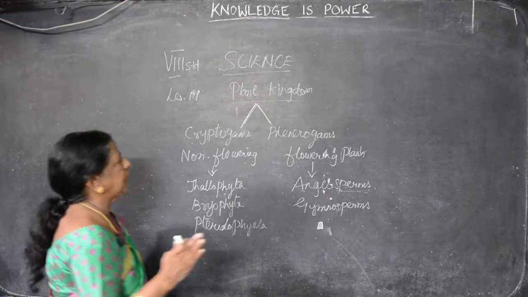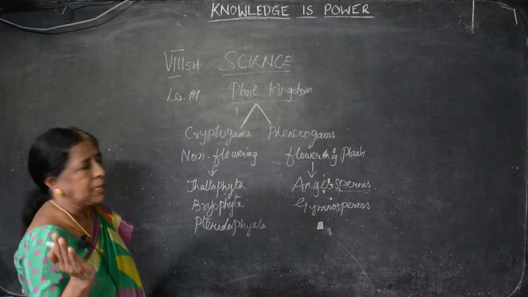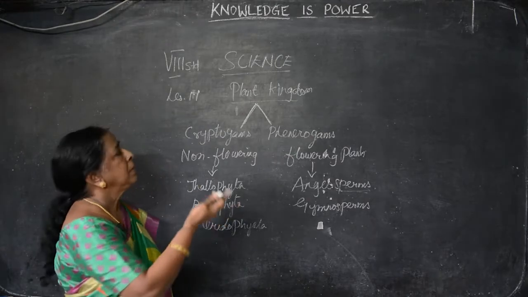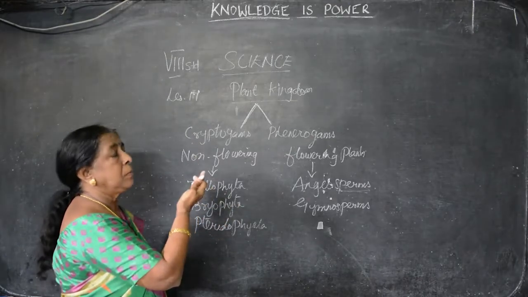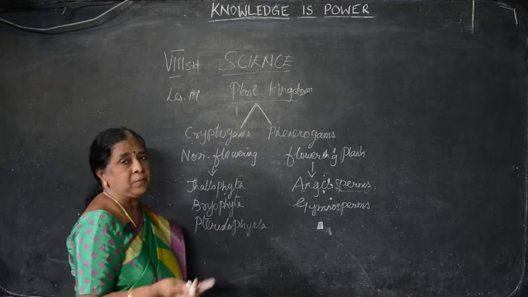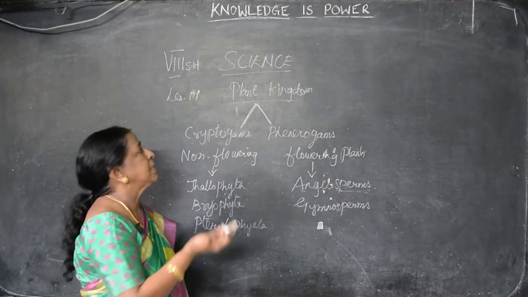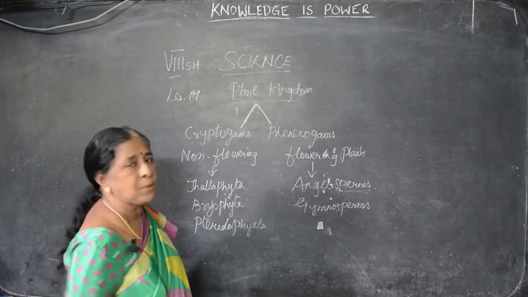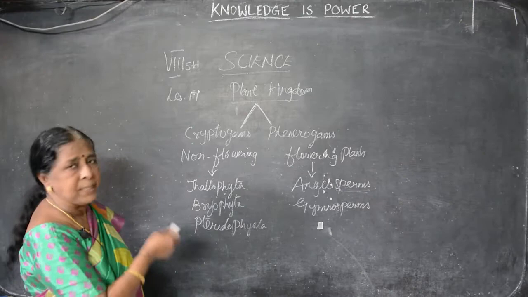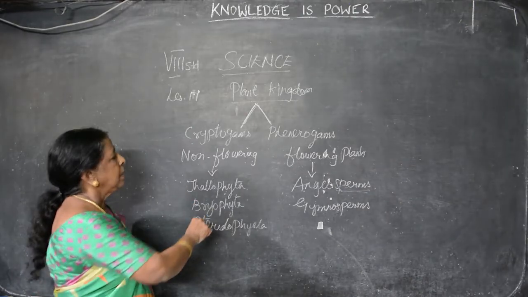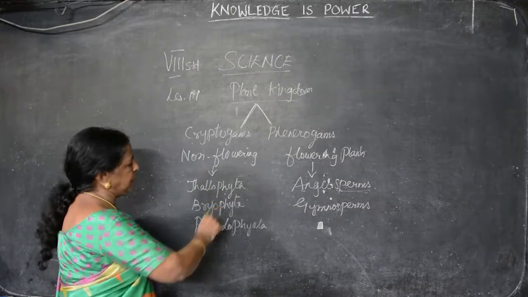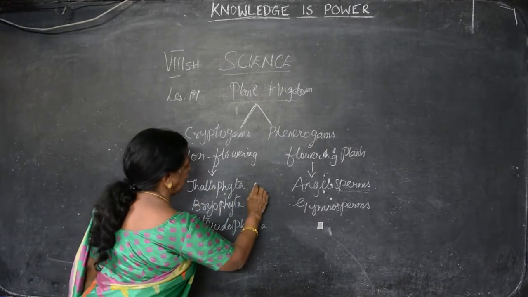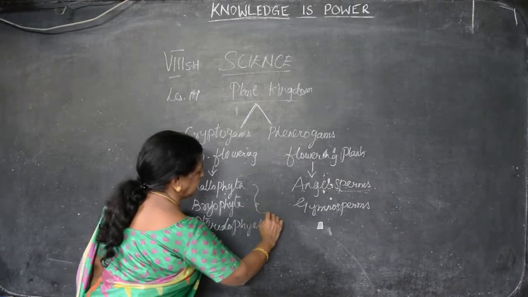Okay, so what are the living things? Classified into two kingdoms, that is plant and animal. Animal we have seen already. Animal kingdom we have divided into vertebrate and invertebrate, and we have seen the examples. Then we have to say plant kingdom. In the plant kingdom, there are two kinds: one is cryptogams, the other one is phanerogams. Cryptogams are non-flowering, phanerogams flowering plants. Under the cryptogams, Thalophyta, Bryophyta, Pteridophyta, we first have to see how Thalophyta differs from Bryophyta and Pteridophyta.